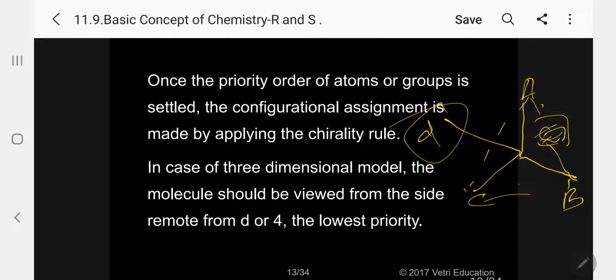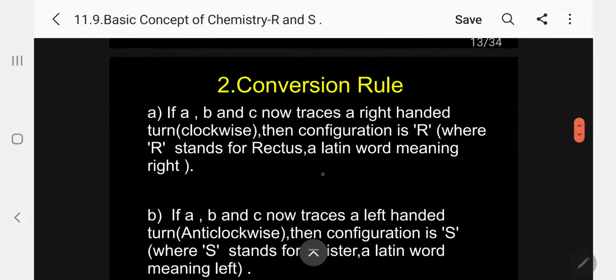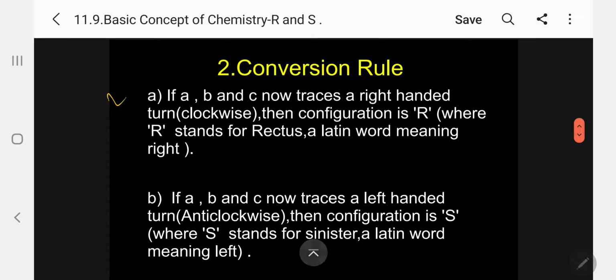So automatically the order 1, 2, 3 is fixed. Suppose this is 1, this is 2, this is 3, it means clockwise. Otherwise it is anti-clockwise. Kindly follow. In the case of a three-dimensional model, the molecule should be viewed from the side remote from D, the lowest priority. You have to view from the side opposite to the lowest priority. Please follow. Then the convention rule: if A, B and C now trace a right-handed turn, kindly follow, neglecting the fourth priority.